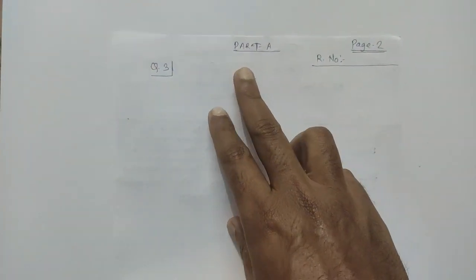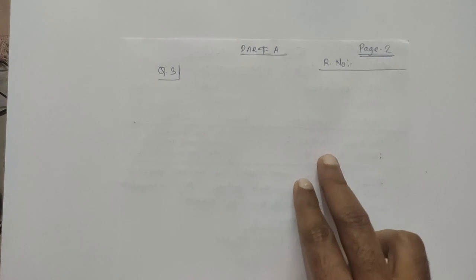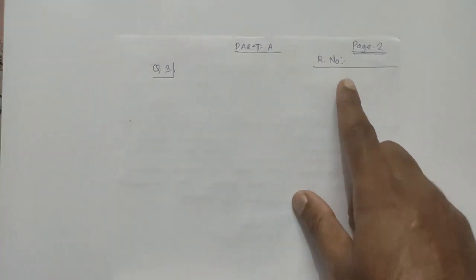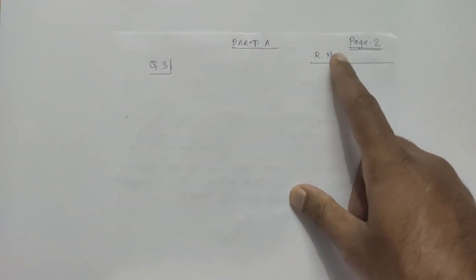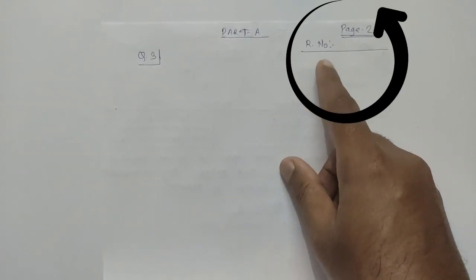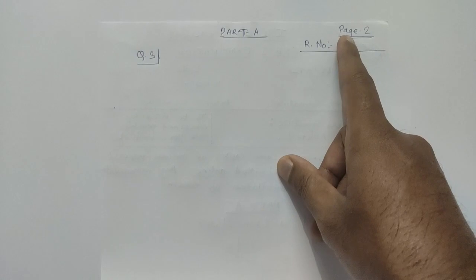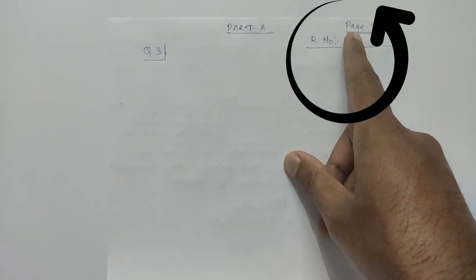On the second page you can continue part A. You will write say question 3, you will write down your answer. If diagrams or programs are there, you have to write them. But from the second page you have to write the page number as well as your roll number. No need to write the complete details again on the second page. But what you have to do is mention your roll number on each page and add the page numbers, right?